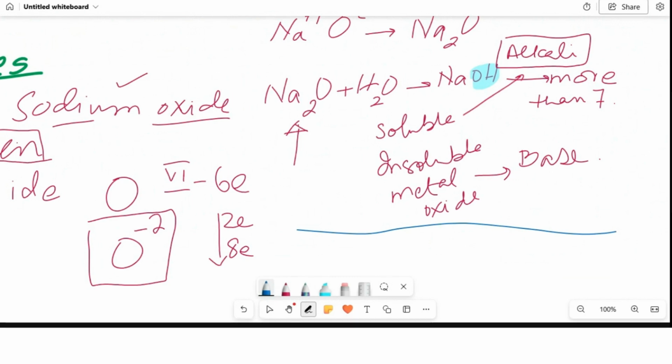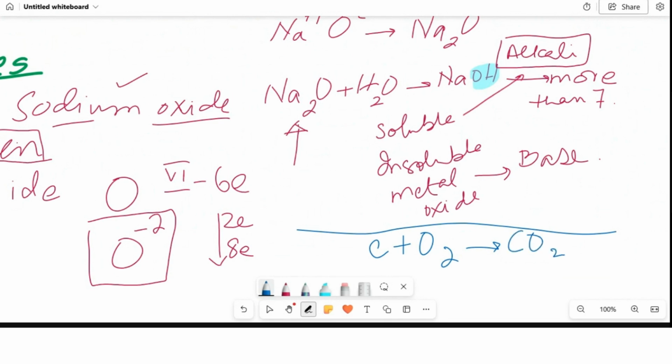Question is, pick any one non-metal and tell me the name of its oxide. Make an oxide with it. Non-metals? Carbon. Carbon plus oxygen. It will form what? Carbon dioxide.